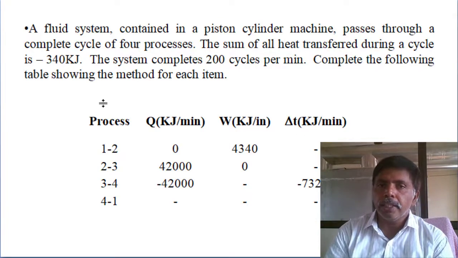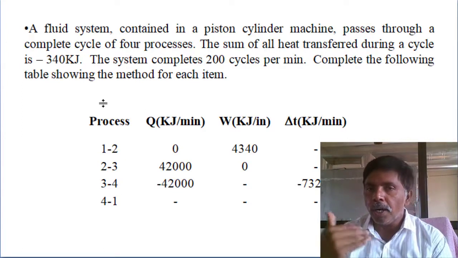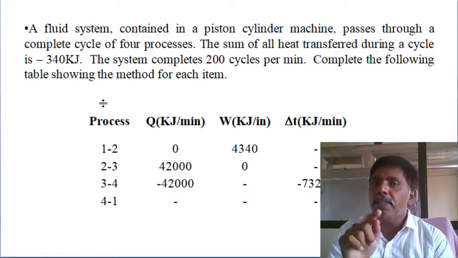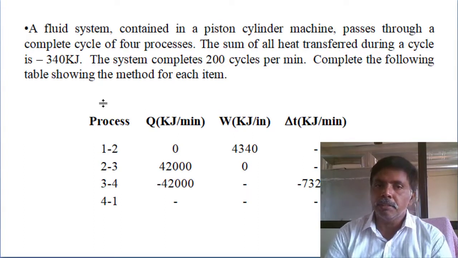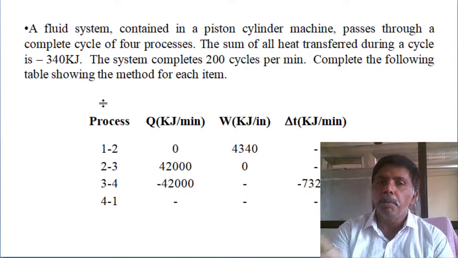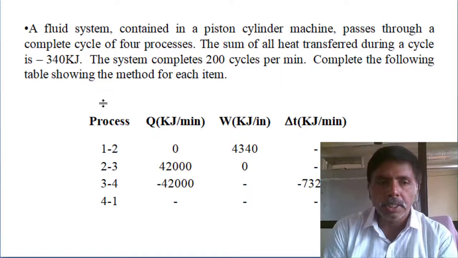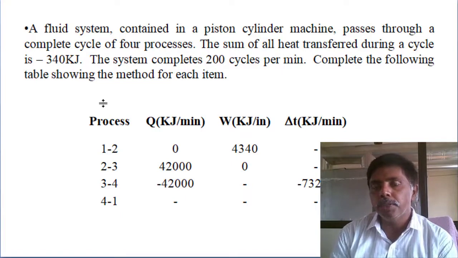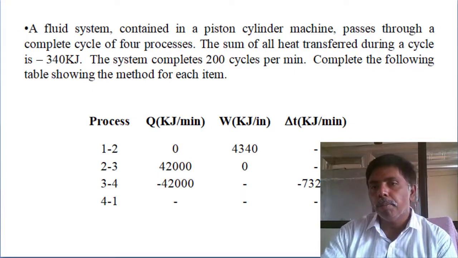A fluid system contained in a piston cylinder machine is passing through a complete cycle of 4 processes. The sum of all heat interactions during the cycle is minus 340 kilojoules. Earlier we gave minus 170, this is minus 340 kilojoules. And the system completes 200 cycles per minute. Earlier we gave 100 cycles, now I give 200 cycles. Complete the following table. Same method, just practice yourself, because most probably in end examinations, generally in closed system they are asking a 40 marks question. This is the standard problem they are seeing in end examinations.